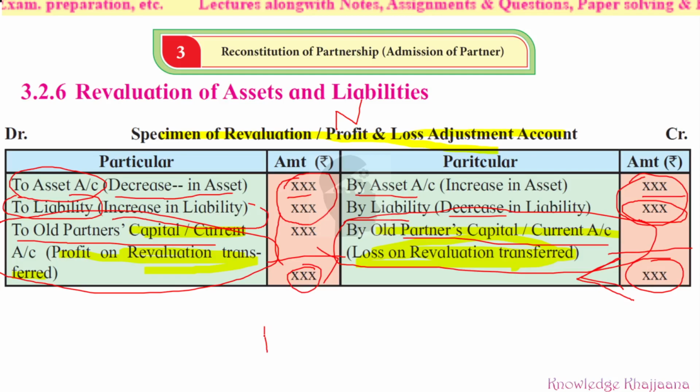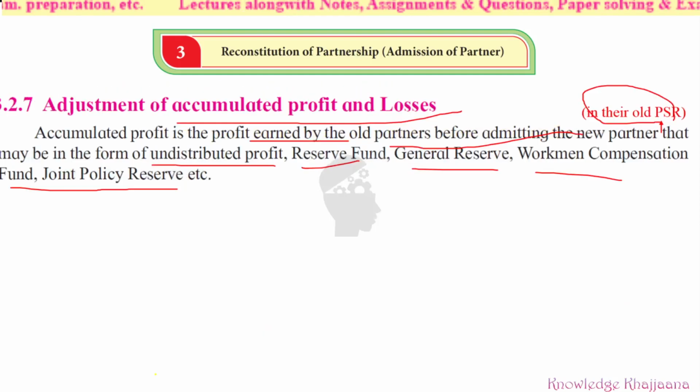Whatever profit the business earns, they keep as some fund or some reserves, and whenever they require it, they may use that reserve. So that is profit only. The general reserve, workmen's compensation fund, joint policy reserve, undistributed profit, all that is profit which is retained or maintained by the old partnership business. So what should be done with that profit?